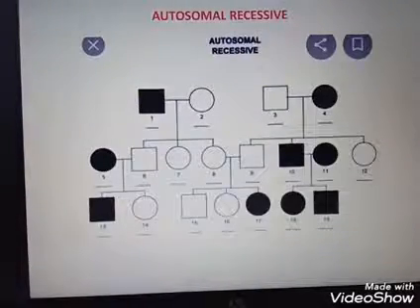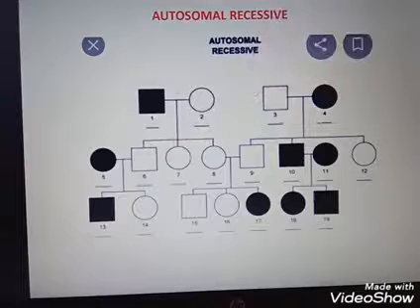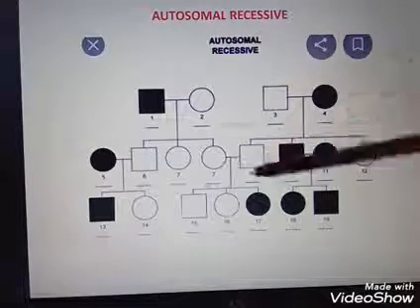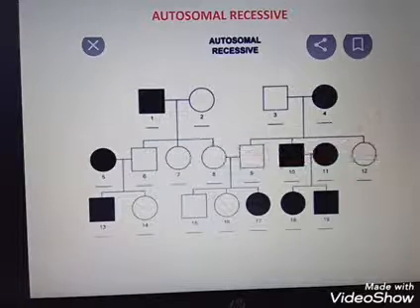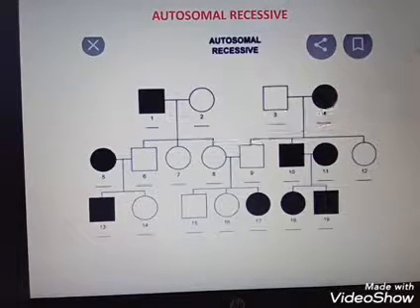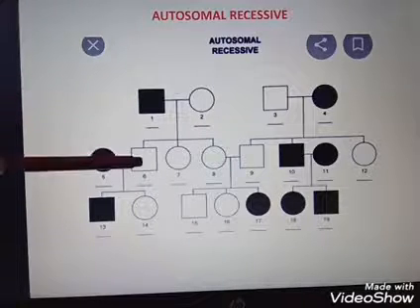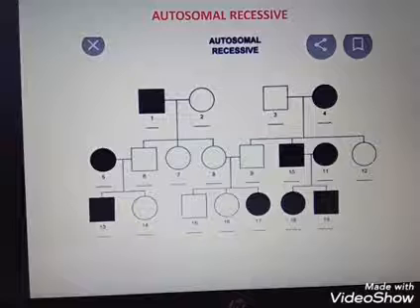So here skip generation. So this father having disease, having three children. These children have no disease. So here skipping the generation.